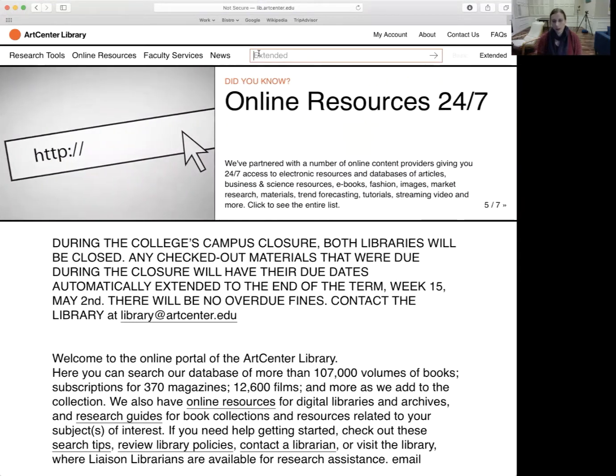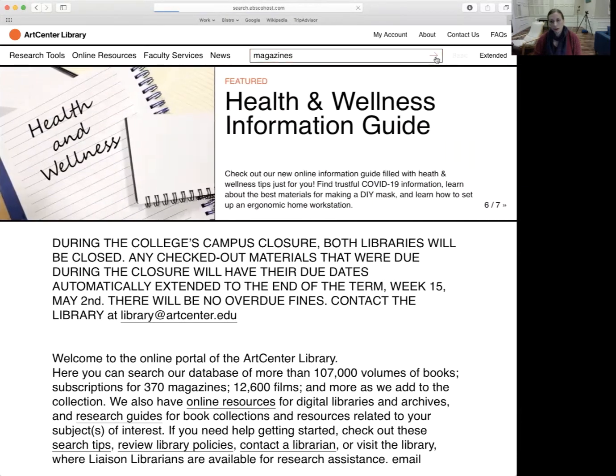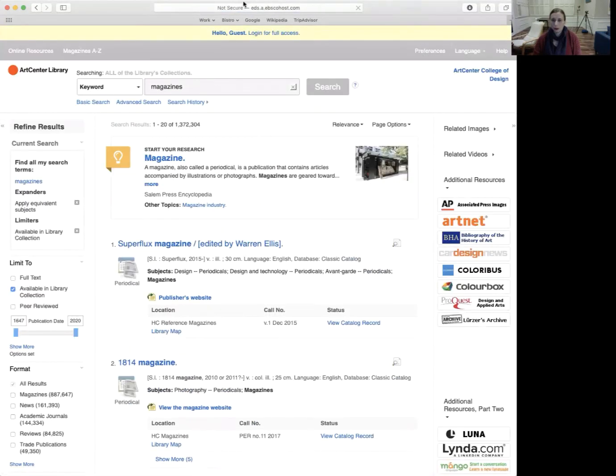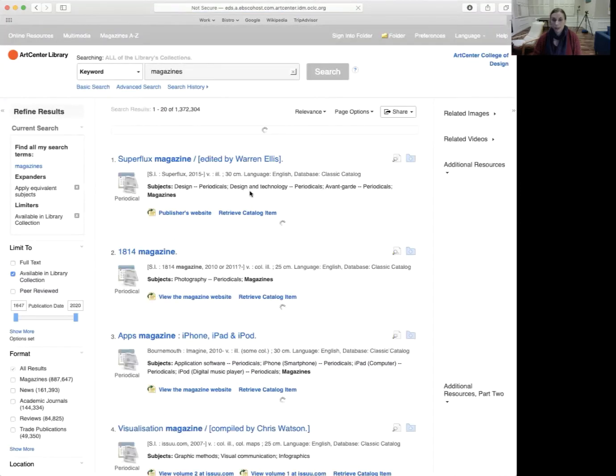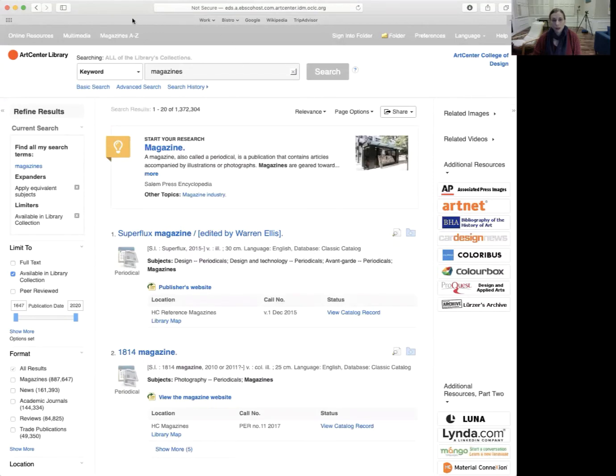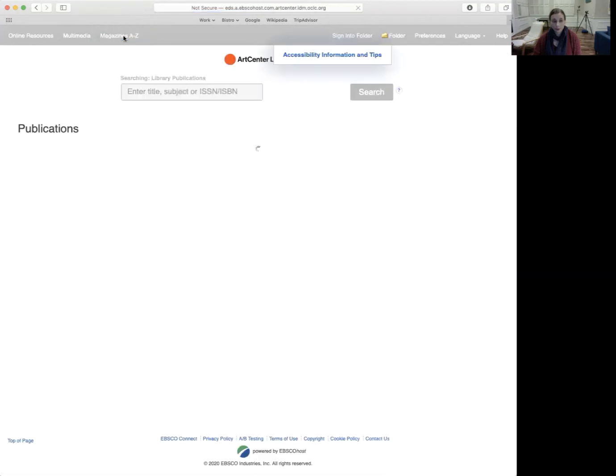And I would just start off with something general like magazines. And then you can hit enter or the arrow, which should bring you to our online resources. And here you see the magazines A through Z tab. But before that, I would go ahead and log in and just use your usual credentials here, and you sign in. And here we go. So I would then click on this magazines A through Z tab.